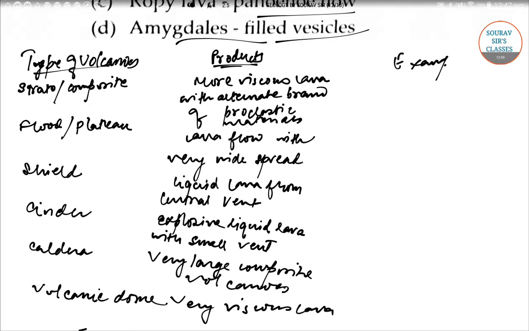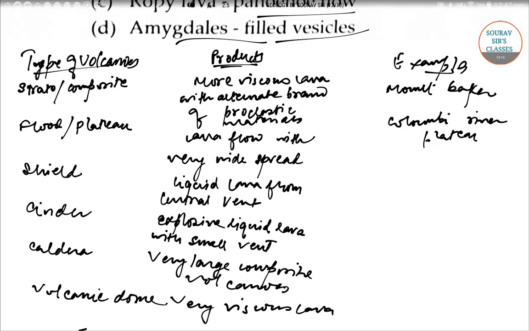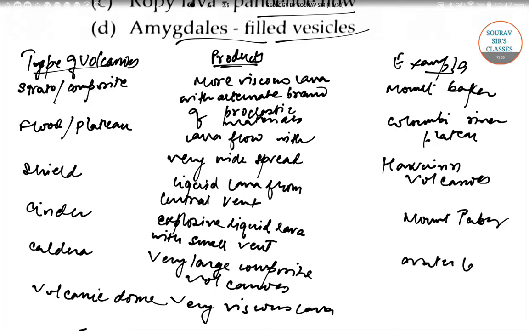So we are making a column of examples. So this is Mount Baker, the Mount Baker volcano. We have Columbia River Plateau. Then against shield, we can write Hawaiian volcanoes. Then we have Mount Tabor. Then we have Crater Lake, and then we have Monocrater.